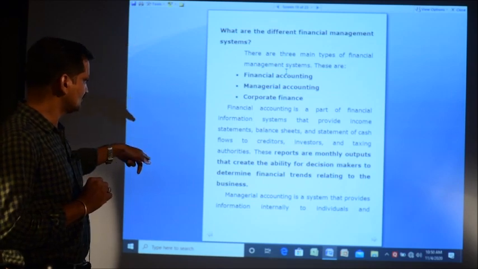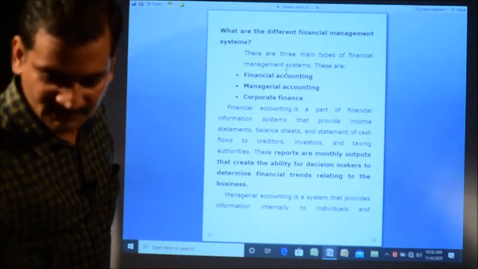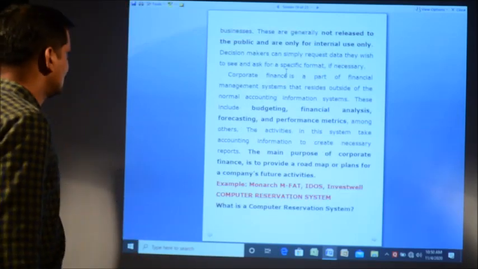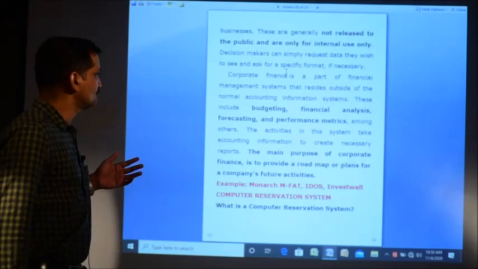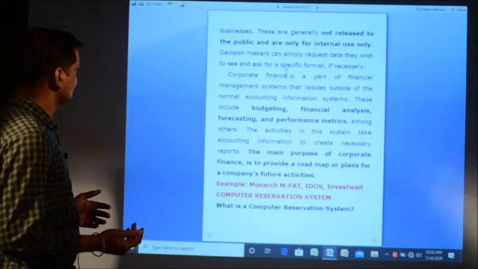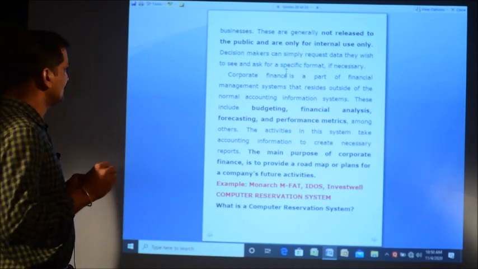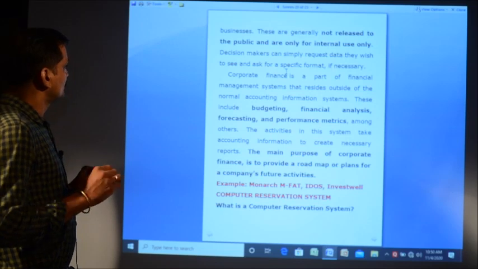Managerial accounting is a system that provides information internally to individuals. This helps the administration. Basically, the reports produced in managerial accounting are not made public. That is meant for the decision makers of the organization. It helps them, and it is only for internal use.